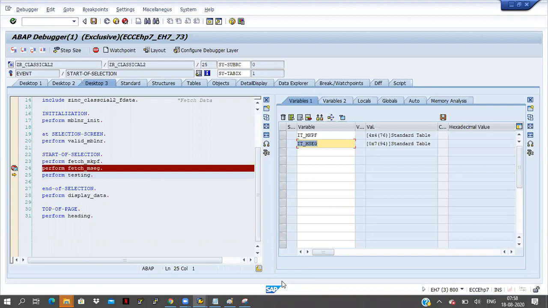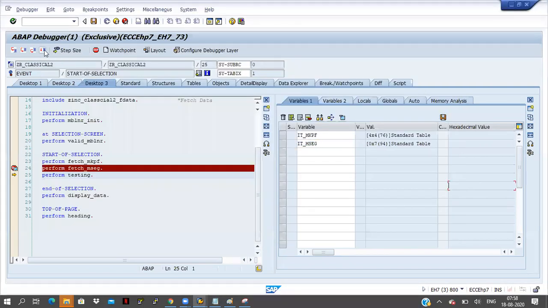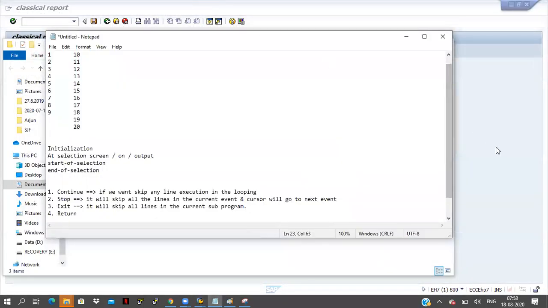It will skip the current subprogram. It will skip all the lines in the current subprogram. Okay, fine, this is okay, right? And I'm clicking on F8 button.